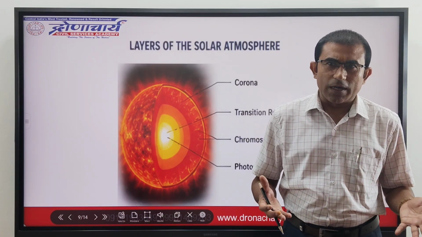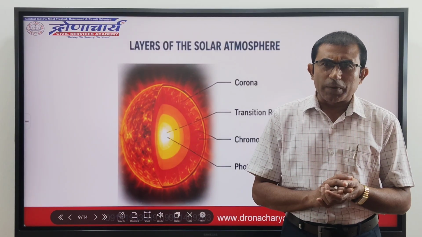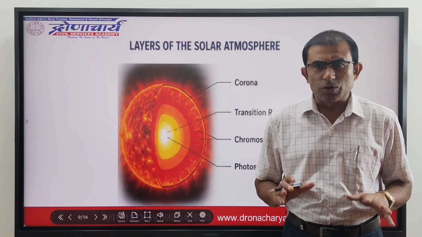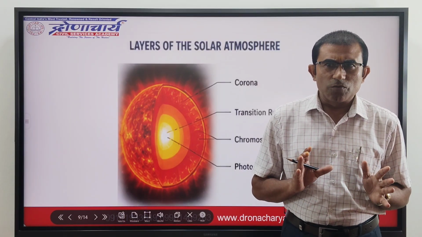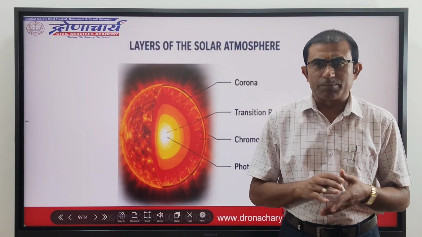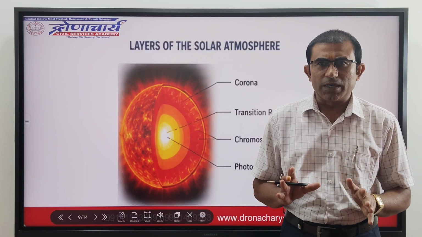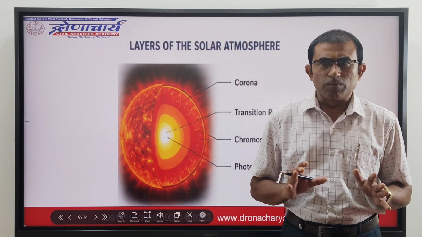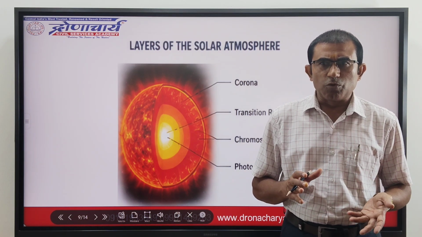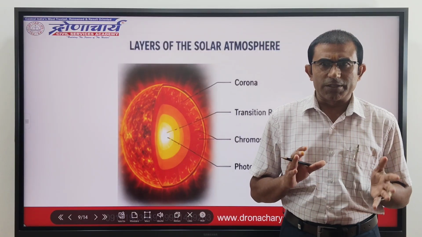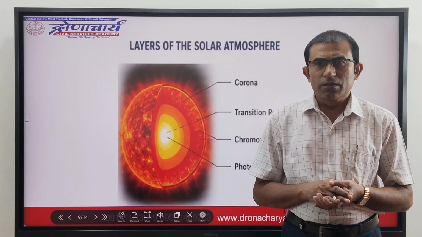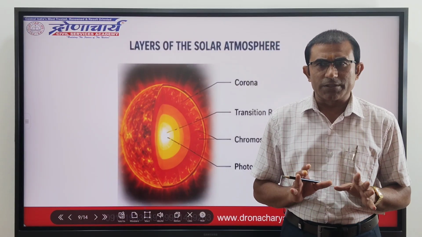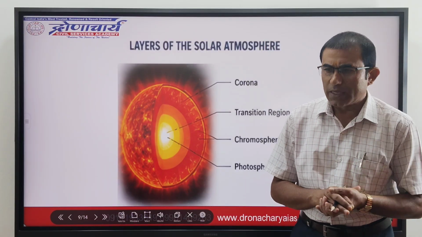Next is the corona. The outermost part of the sun's atmosphere is called the corona. Like the chromosphere, the corona was first observed during total eclipses. Unlike the chromosphere, the corona has been known for many centuries. It was referred to by the Roman historian Plutarch and was discussed in some detail by Kepler. The sun's corona extends millions of kilometers into space and is most easily seen during a total solar eclipse.